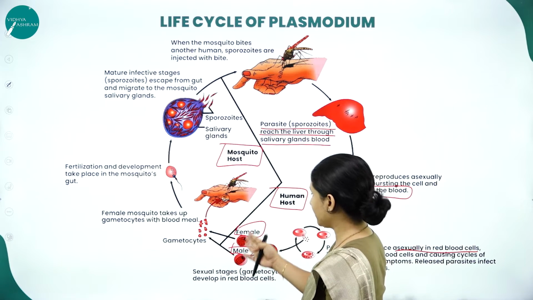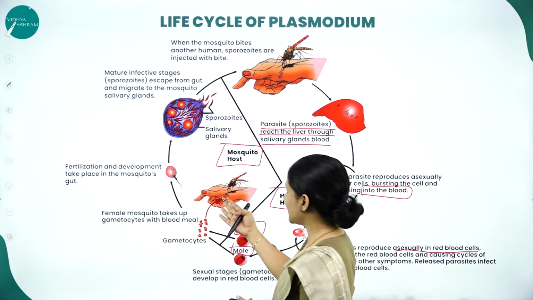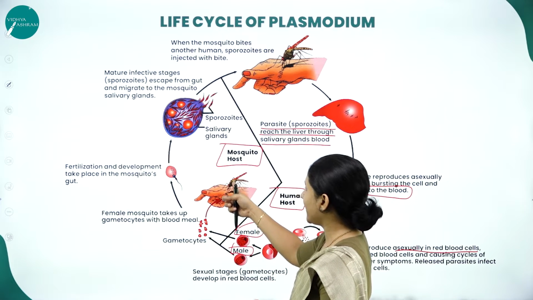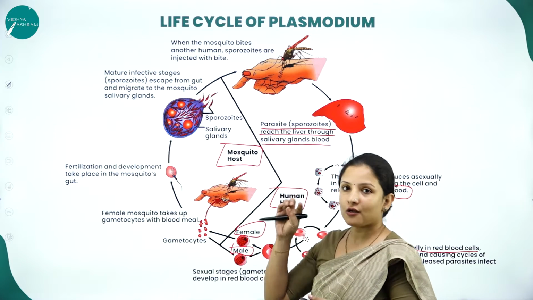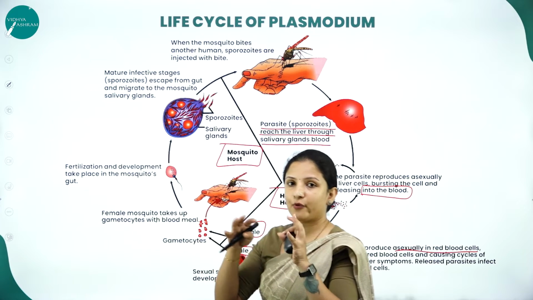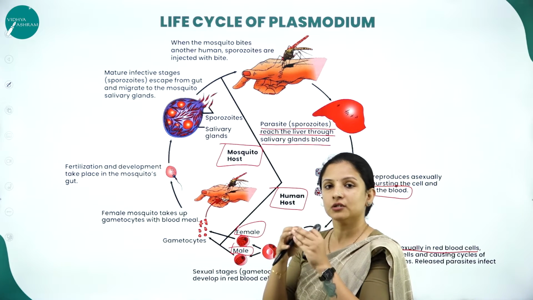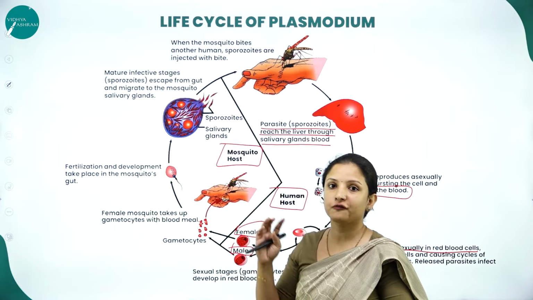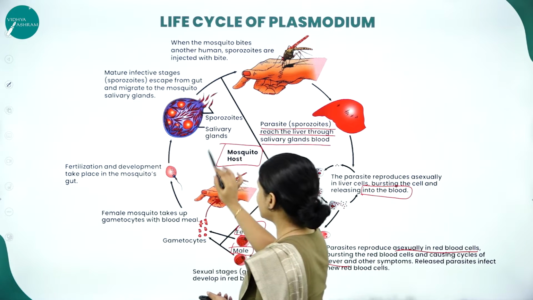Now this female and male gametocyte, when the mosquito bites the infected person, will enter into the body of the female Anopheles mosquito. Now what is present in the body of the female Anopheles mosquito? The male and the female gametocyte of Plasmodium vivax. Now this is the mosquito's host.